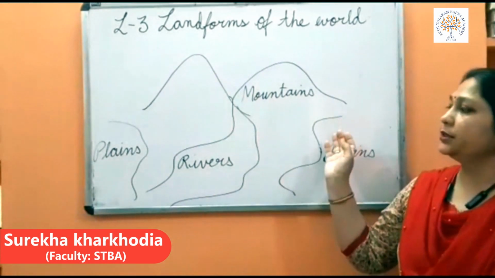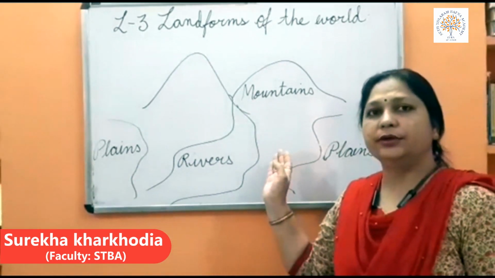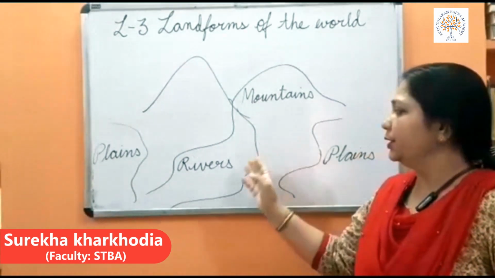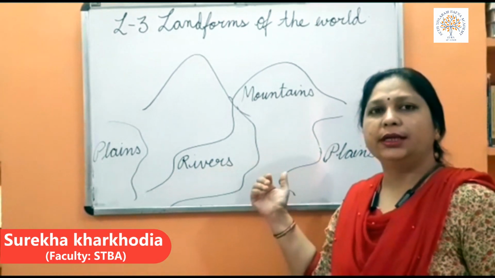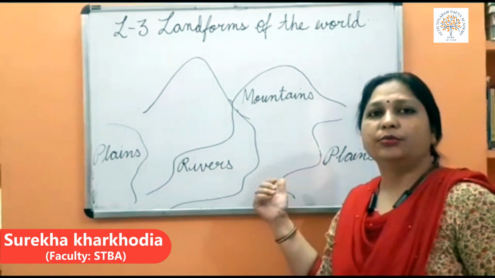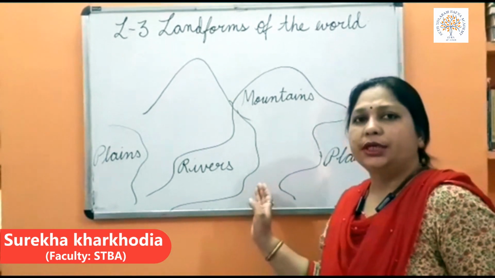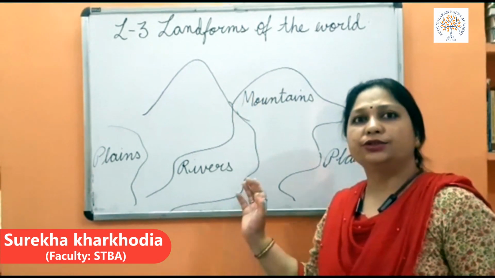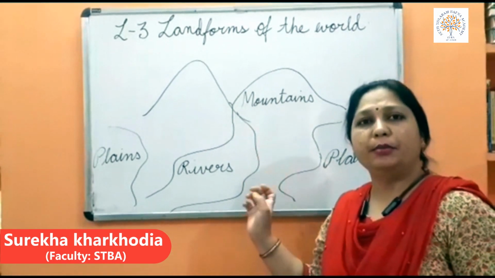See children, on this Earth, we can see some landforms. In this scenery, what are you all observing? Yes, you can see mountains, rivers, plains. These are all landforms. There are many more, like deserts, Deccan plateaus, and islands, which are also part of landforms. Now, what are landforms? Landforms are the natural things which are on the earth, not made by man.